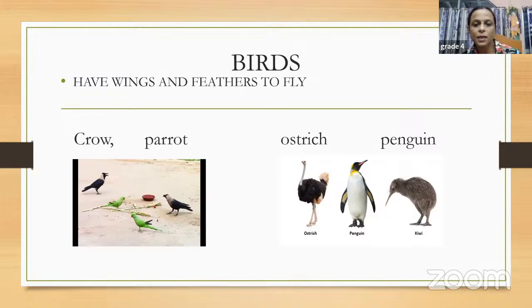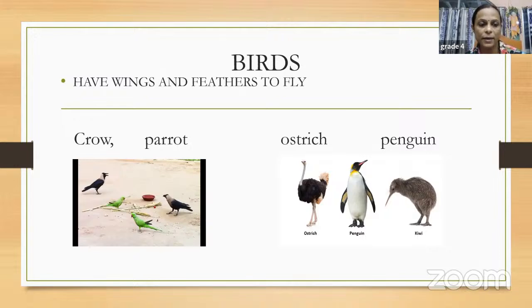Okay. Yes, we'll talk about the birds. Some of the birds can fly. They have feathers and wings. Examples are crow, parrot, pigeon. Then we have other birds that are very fast flyers, like the swift.